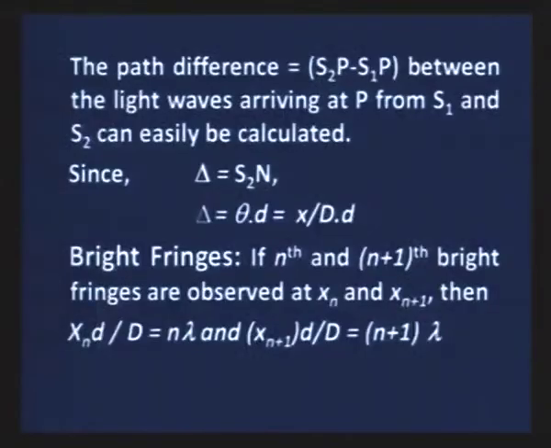Then we can put the condition: if this path difference or phase difference is according to the initial condition of 2n pi or (2n plus 1) pi, we will get maxima and minima, and these fringes can be obtained. We can show this with a very small experiment. I have a laser torch, and you can see the impression of this laser torch on the screen here. It is a green laser,